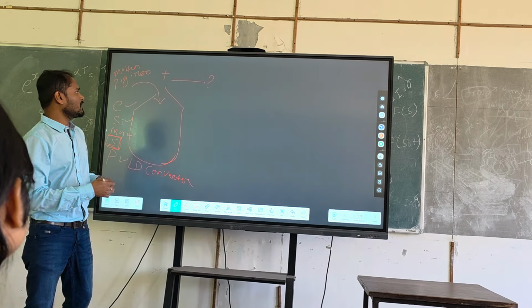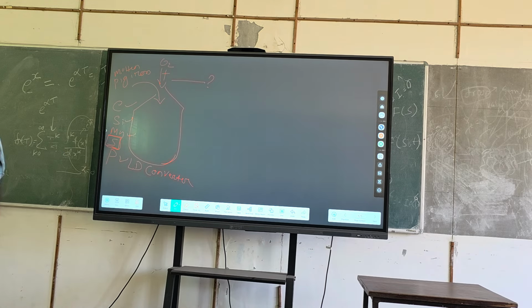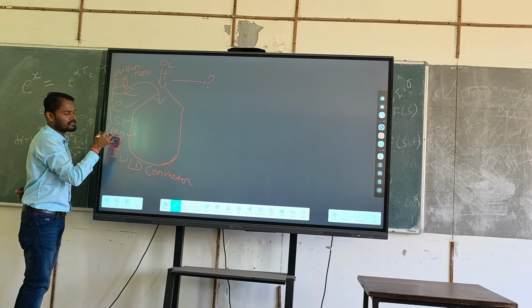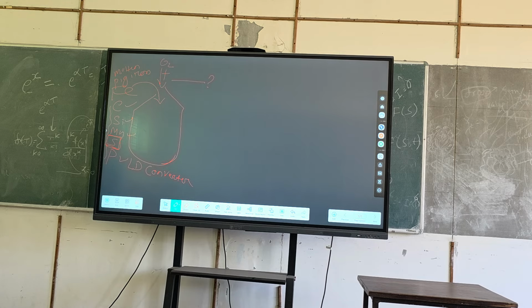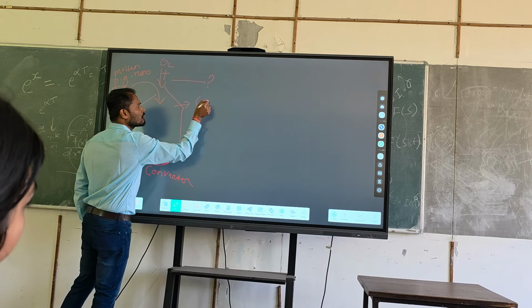So can you tell me, if I add oxygen here, what will happen? Majority is your iron. Steel means majority is iron, but these are impurities. So what will happen if I add oxygen? Yes. Oxygen will preferentially react with carbon to form carbon dioxide, carbon monoxide actually. And carbon monoxide is a gas phase, it will be removed. So I can easily remove the carbon by simply adding oxygen, right? By forming CO, carbon monoxide. So carbon will be removed in the form of CO.